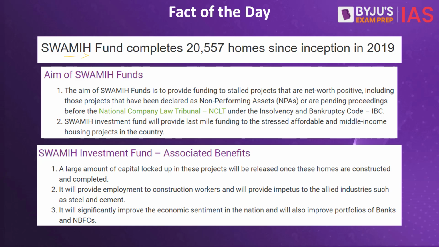The aim of the SWAMIH fund is to provide funding to stalled projects that are net positive, including those projects that have been declared as non-performing assets or are pending proceedings before the National Company Law Tribunal under the Insolvency and Bankruptcy Code. The investment fund will provide last mile funding to the stressed affordable and middle income housing projects in the country. And do note, there are associated benefits with this fund.